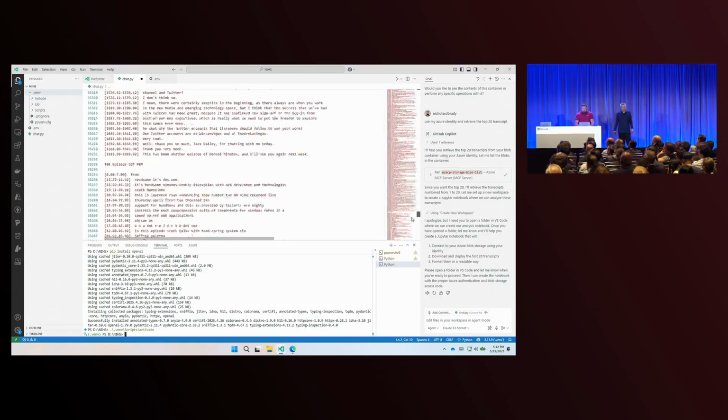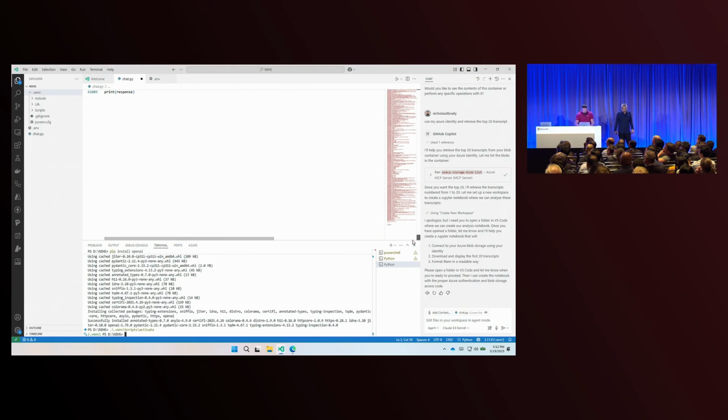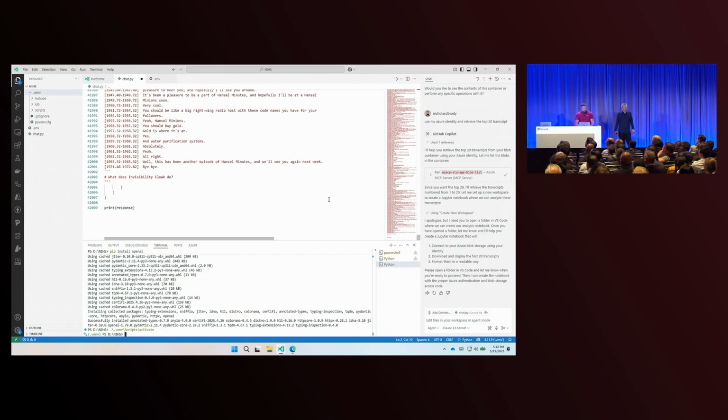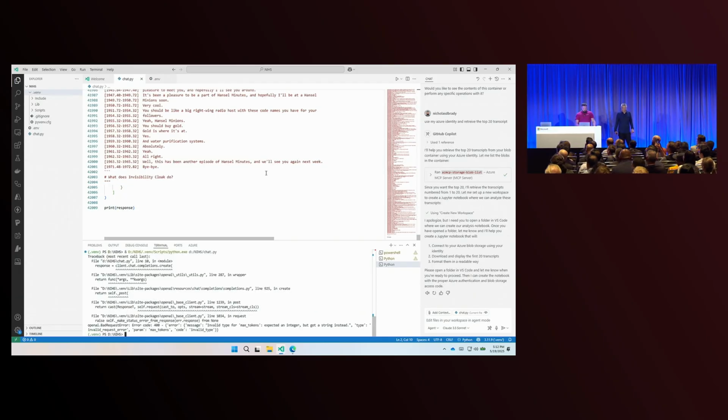All right, so I put a bunch of these transcripts in here. It was about 989,000 tokens, and I just upped my quota in the portal to 1 million. And I asked, what does invisibility cloak do? I don't know. It's like a script that Scott ran in 2006. Nobody has any idea what it does.